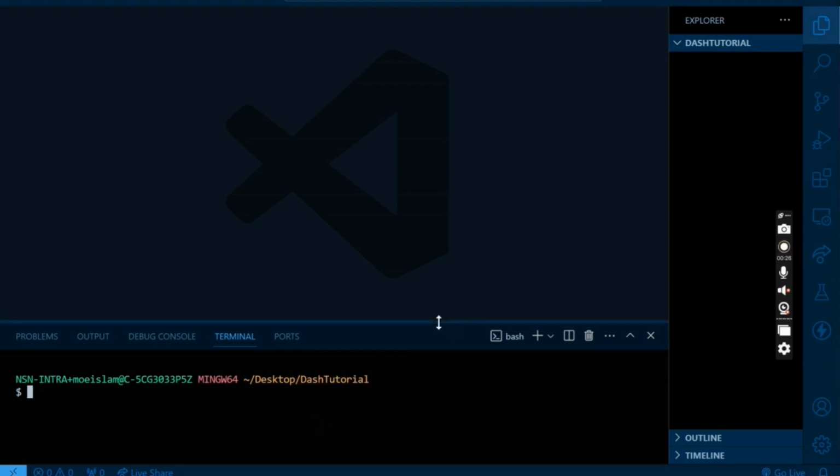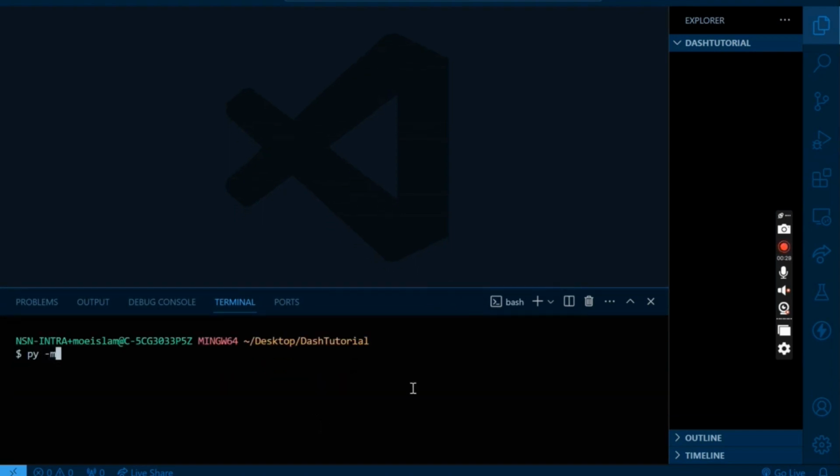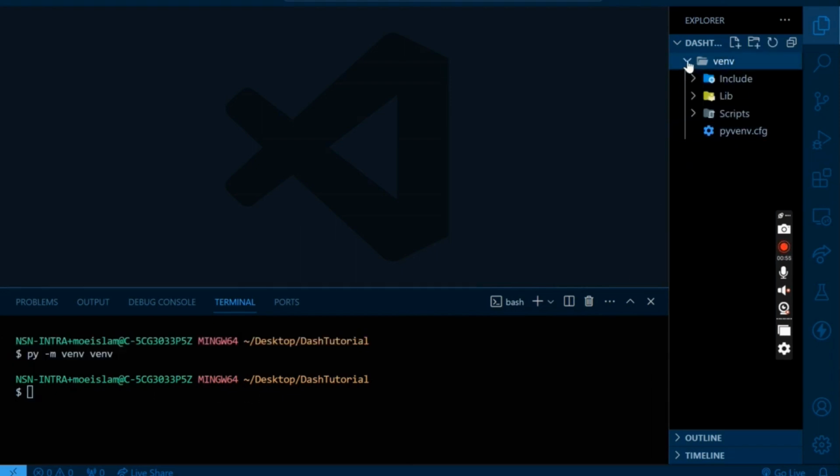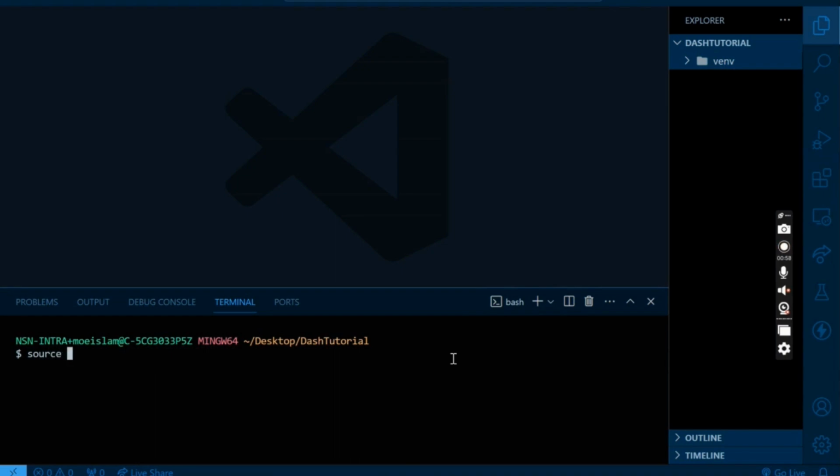First of all, we will create a virtual environment. This virtual environment is being created by using a package called venv that comes pre-installed with Python 3. You can run this command to create a virtual environment. As you can see here, the virtual environment has been created. Now we need to activate it using the command that I wrote in the terminal. Once activated, it will be visible here on the terminal.